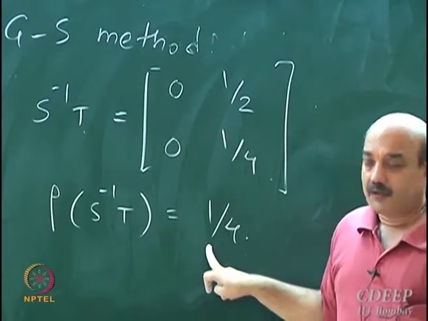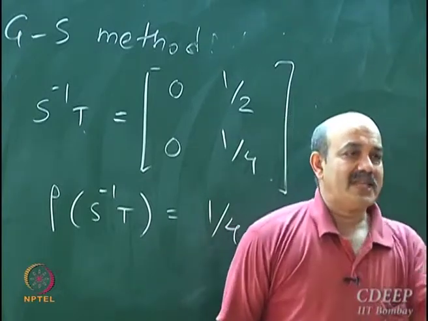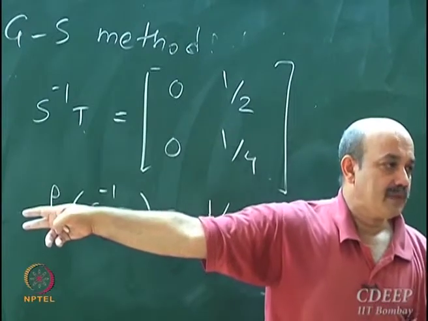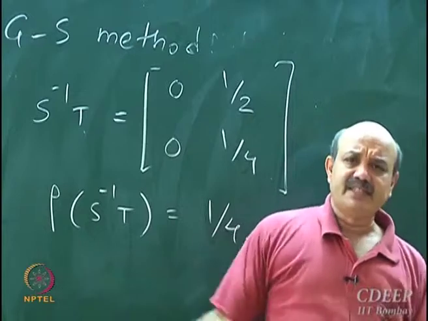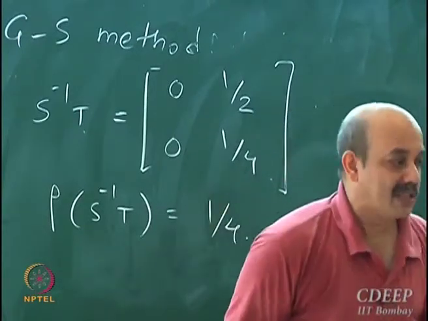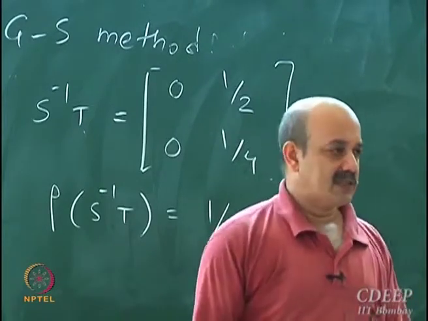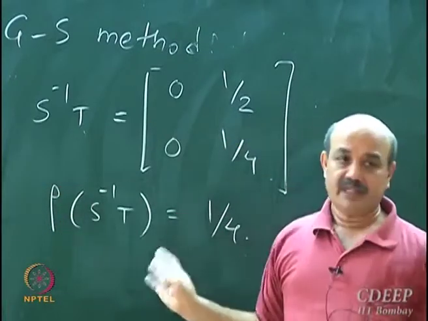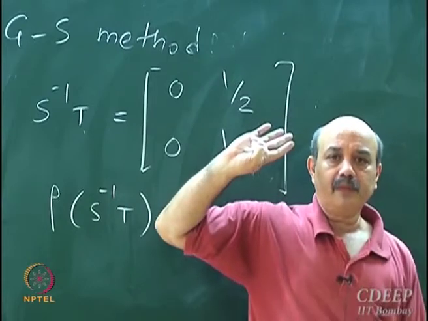In fact, if you start doing calculations, you will see that one step of Gauss-Seidel is almost equal to 2 steps of Jacobi. So Gauss-Seidel can move much faster because of the spectral radius. You cannot show this for every matrix. There is no proof that Gauss-Seidel always converges faster, but in general it does, and the reason is typically that the spectral radius of S inverse T for Gauss-Seidel is smaller.